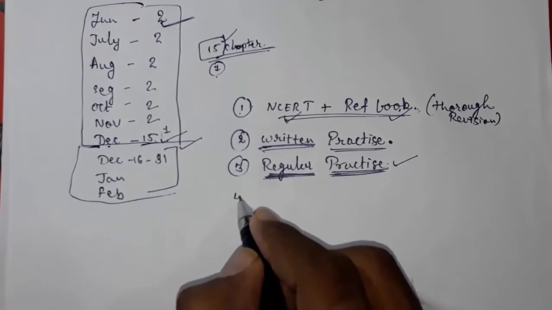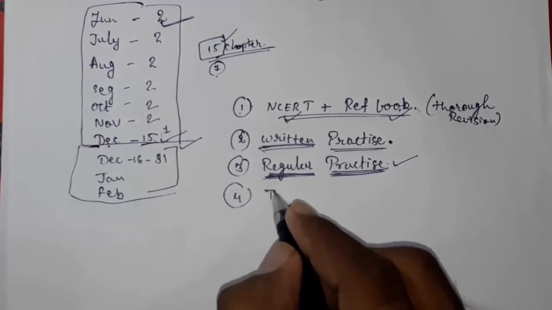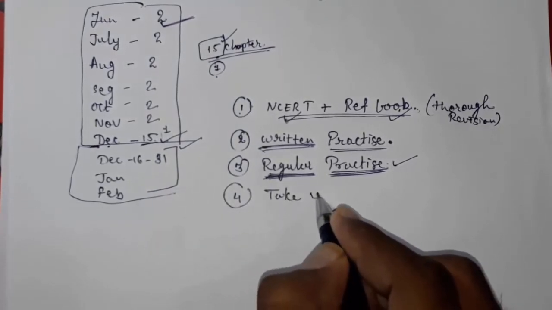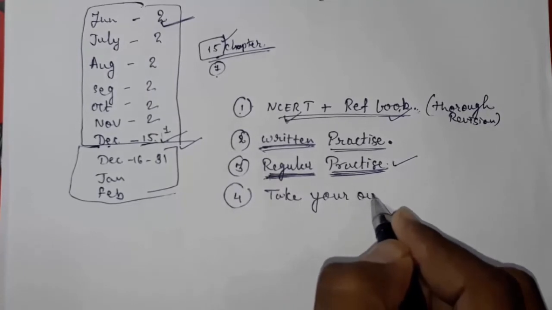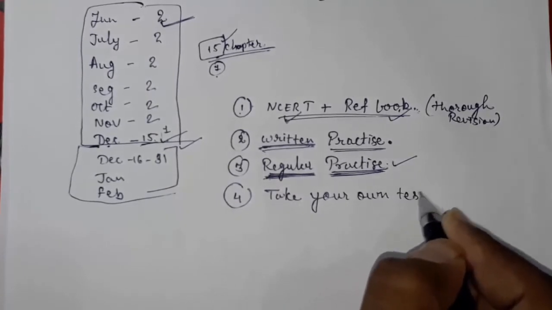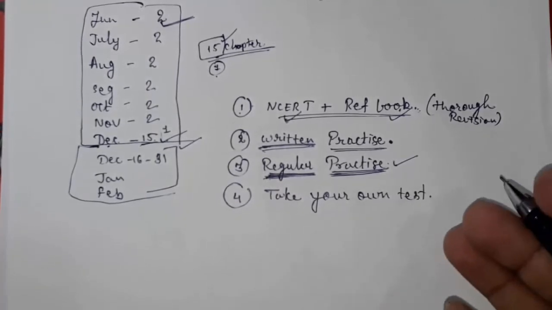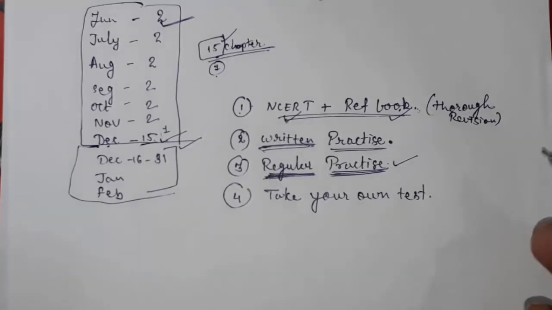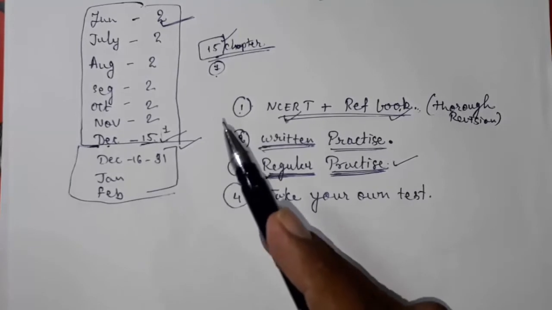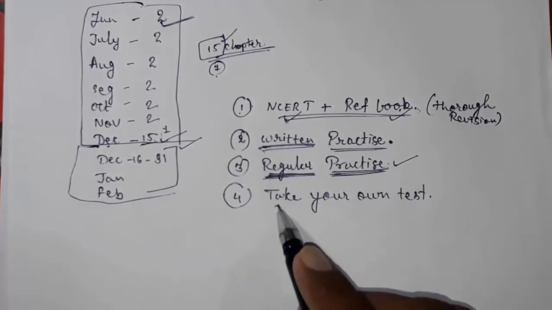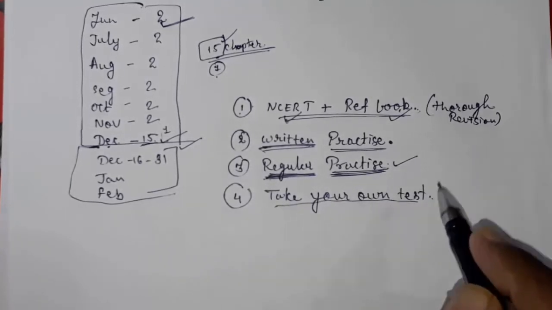Then point number 4, take your own test. Now what is this, take your own test, sir? Actually, from many different sources you will get different test papers of 10 marks or 20 marks. After completion of any chapter, you try to take your own test. This will help you a lot.